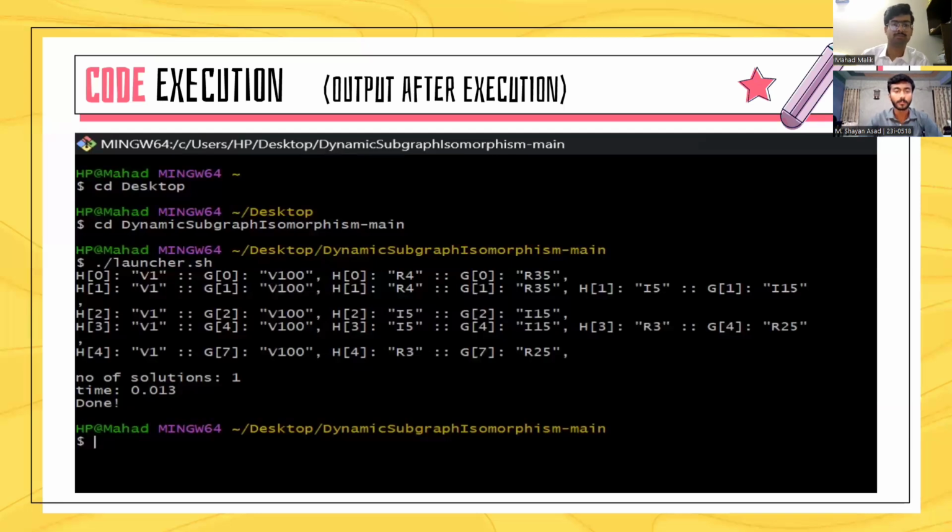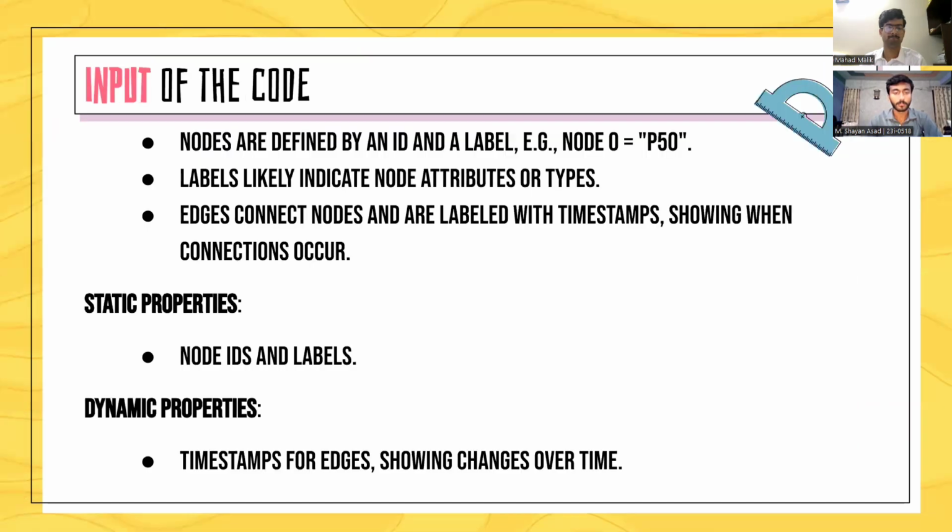Now I am going to tell you about the code execution, the code that was given in the Oberoi paper, and the steps that were given to run that code. We got this output from an IDE. In this output, first of all, we are going to check the input. What is the input of the code?